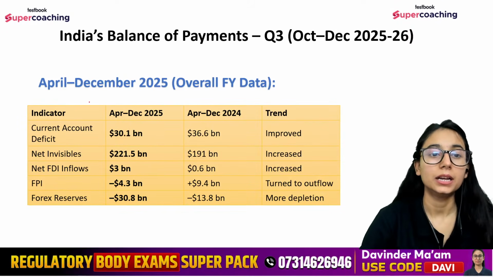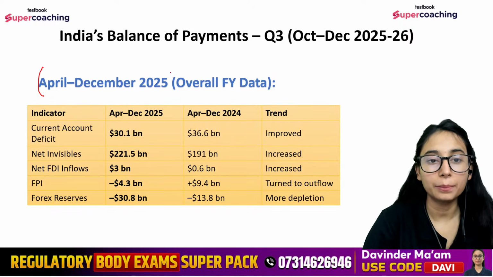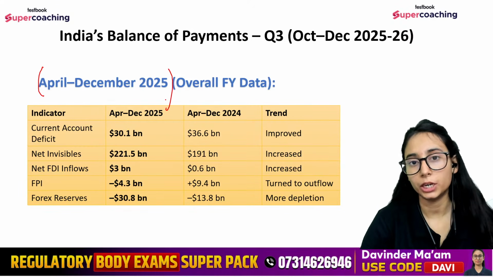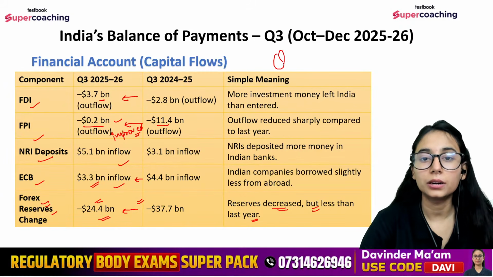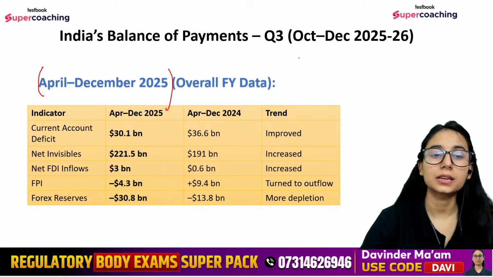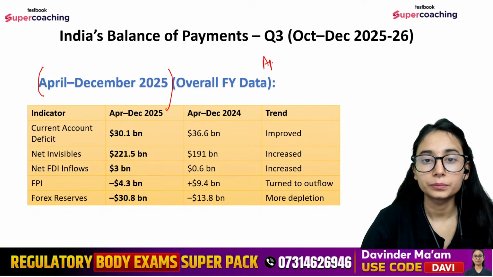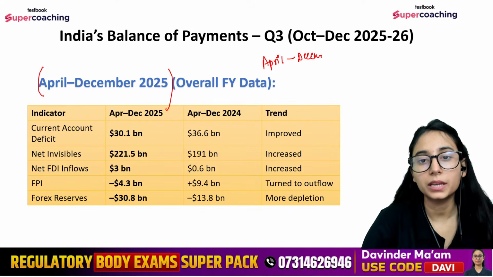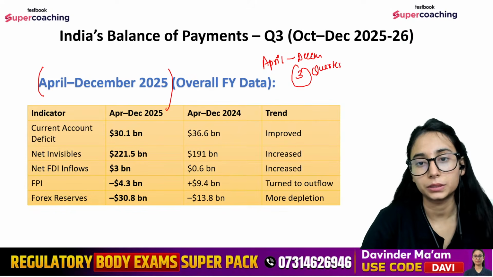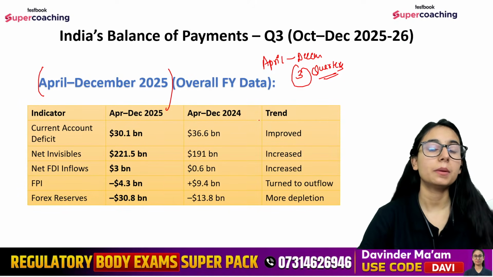Let's just move ahead. Now we are discussing the data for April to December 2025. In the previous data, we were only discussing the quarter three data, right? Now we are discussing April to December. इसमें कितने quarters आ जाते हैं आपके? 3 quarters आ जाते हैं. 3 quarters are being included. तो 3 quarters का data है अब हमारे पास.